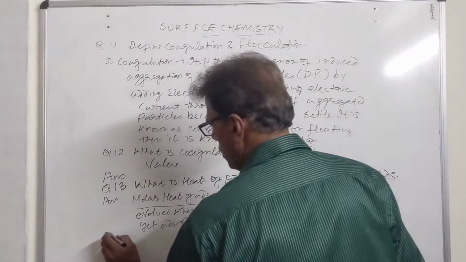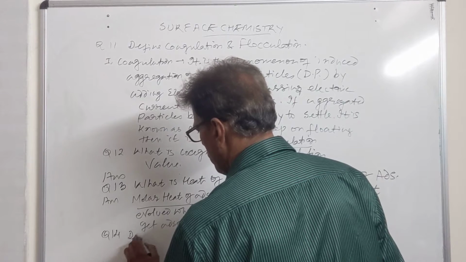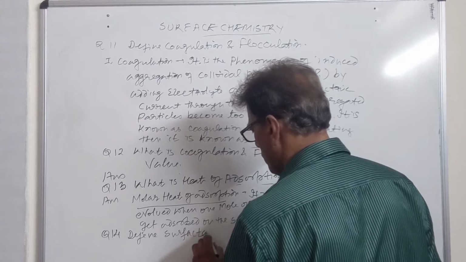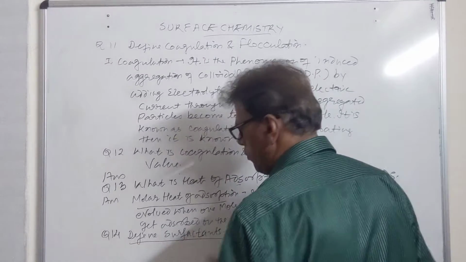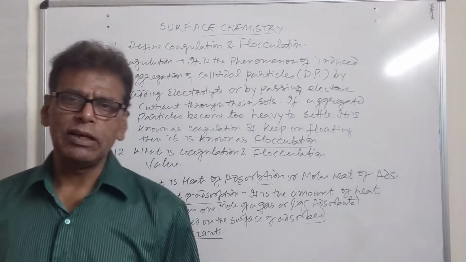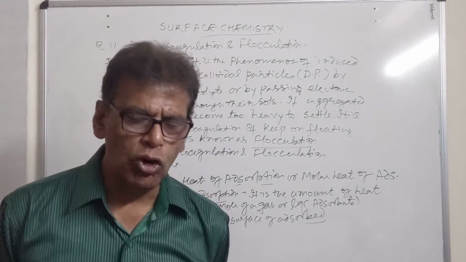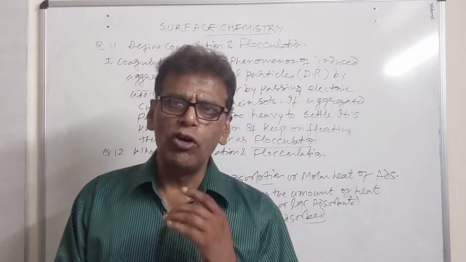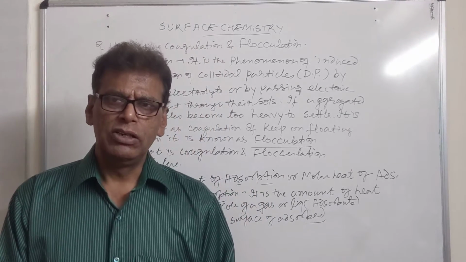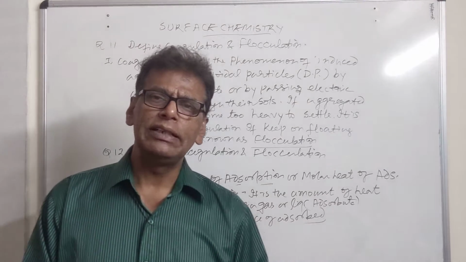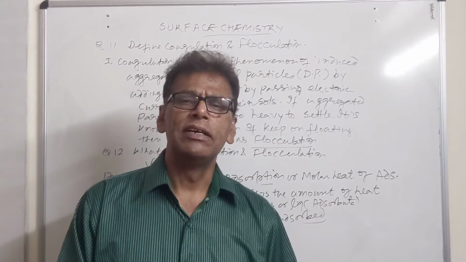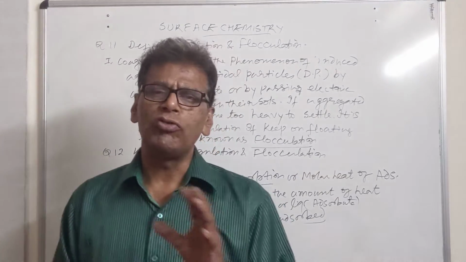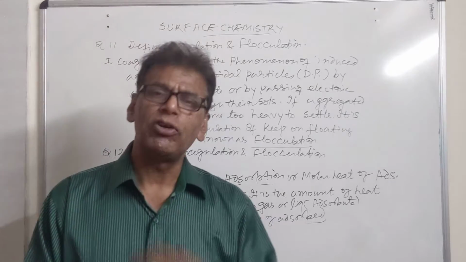Then we have another important question. Define surfactant. What are surfactants? These are substances, they can be detergent or soap, which get concentrated on the surface of dirty articles and remove dirt from that article. The role of these substances is to lower the interfacial tension between water and dirt. Otherwise, with pure water, you cannot wash that dirt from a cloth.